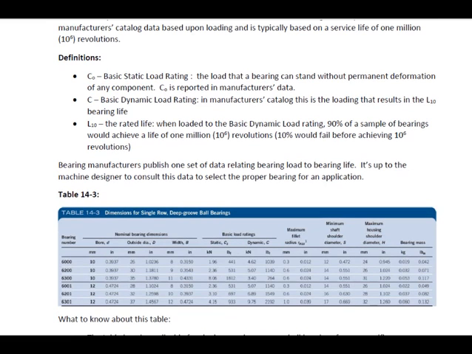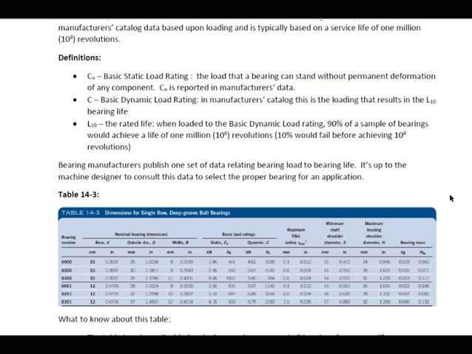First of all, C0. You'll find that in table 14.3. This is the static load rating for a bearing. Basic static load rating, that's a load a bearing can stand without permanent deformation of any component. C0 is reported in the catalog data.